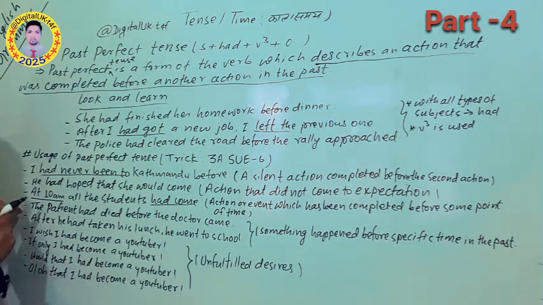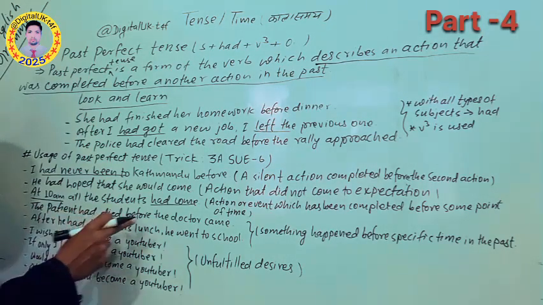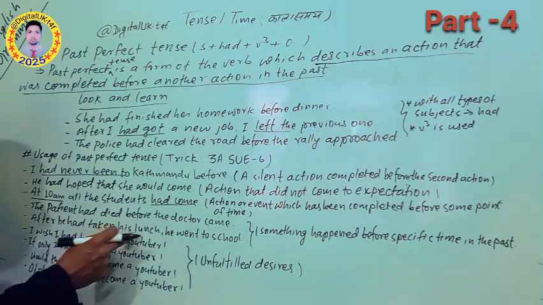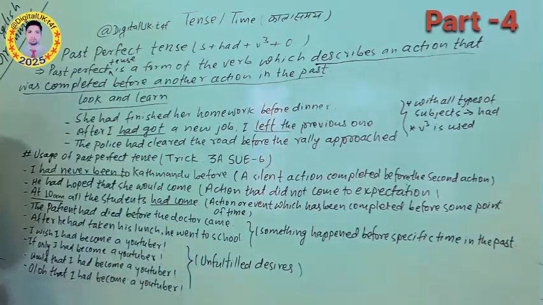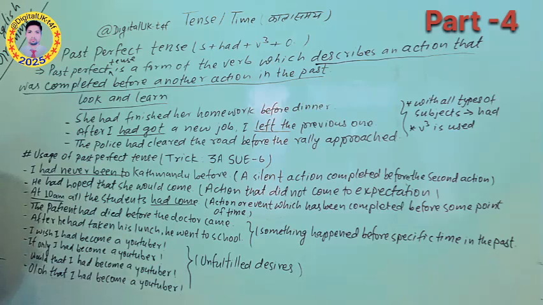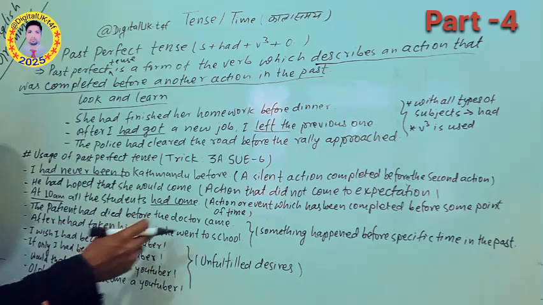After that you can see these two sentences. The patient had died before the doctor came. And the next one, after he had taken his lunch, he went to school. Here we should keep in mind which action happened first, the same thing as we have discussed in the previous sentence. You can see two actions, two clauses in these two sentences. Which action happened first? There we can use past perfect. And which action happened later? There we can use simple past.